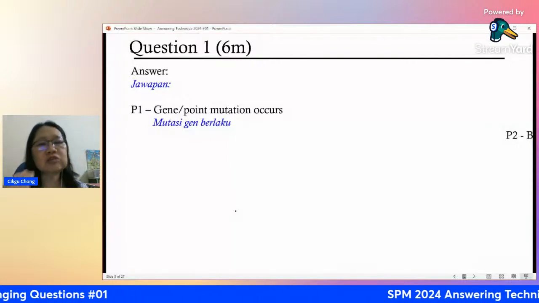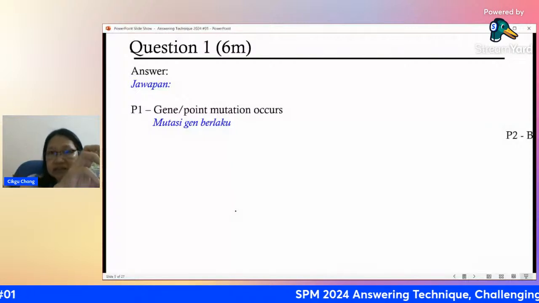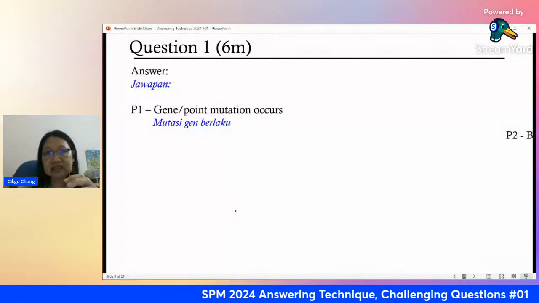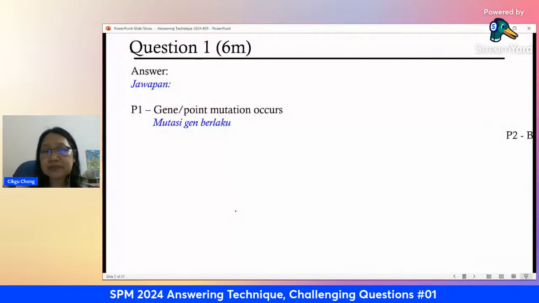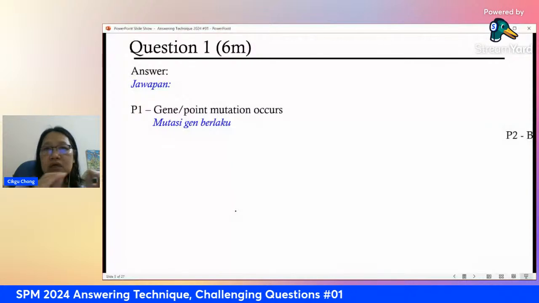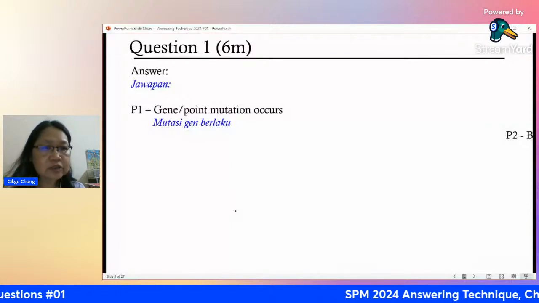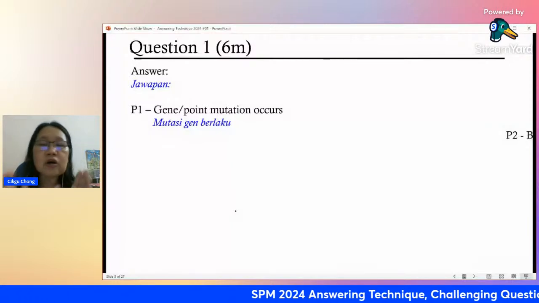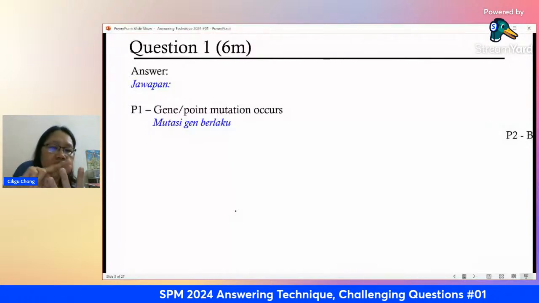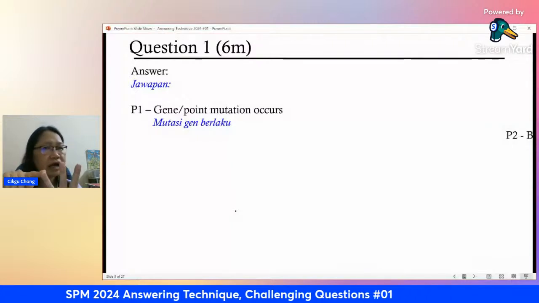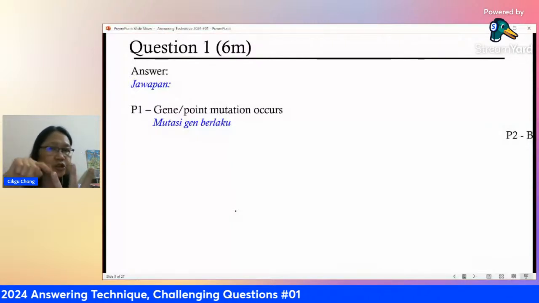Base substitution occurs. Instead of having that T, right, it has been changed to another one, C. So you change the base already. It's no longer going to give you the code to make the correct amino acid that your body needs. Okay, so this changes the genetic code, or we call the codon. The codon has 3 codes, the ACT or TAG or GGT.